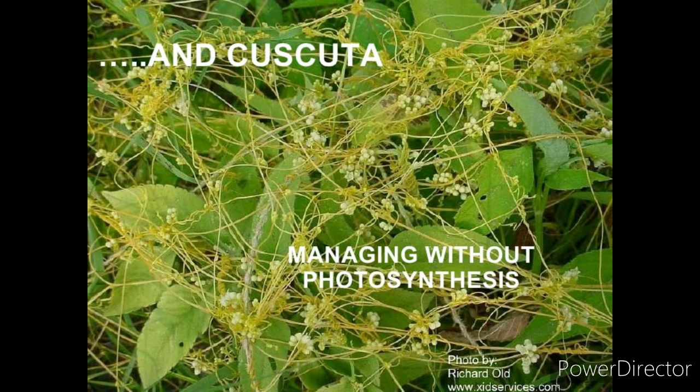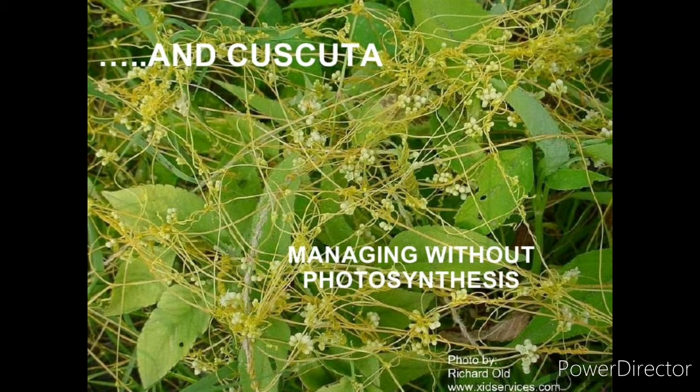Now here the cuscuta, nothing but a dodder plant, contains a small amount of chlorophyll, or in some the chlorophyll is completely absent. As we know, chlorophyll is responsible for the production of food. As they cannot take part in photosynthesis, they cannot prepare their own food.